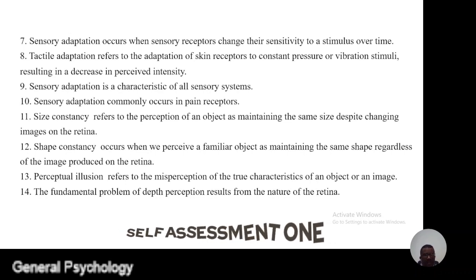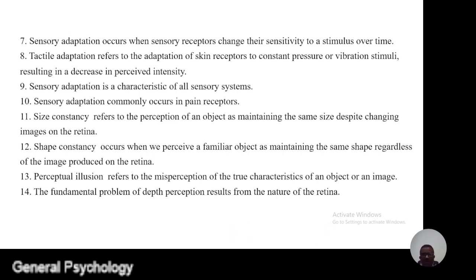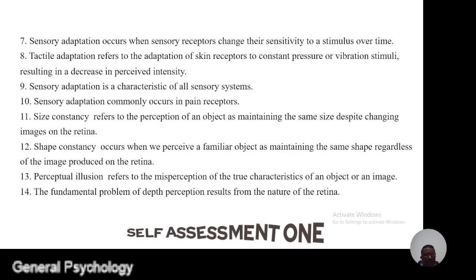Number 9. Sensory adaptation is a characteristic of all sensory systems. Next, sensory adaptation commonly occurs in pain receptors. Question number 11.